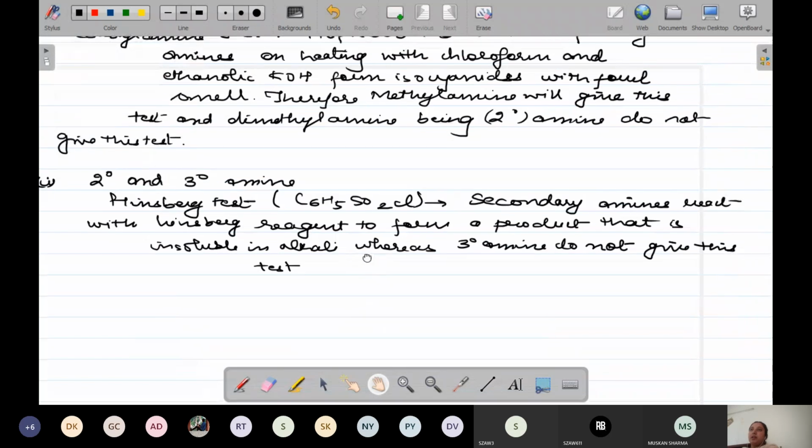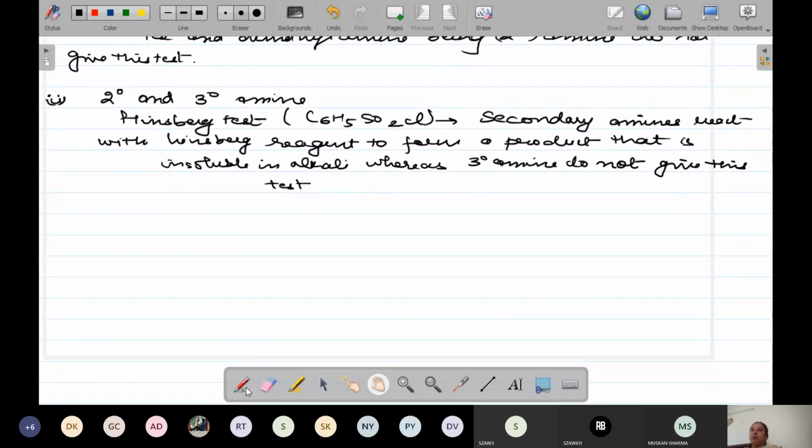Okay, side by side just maintain your note copies also, so that later it will be easy for you.